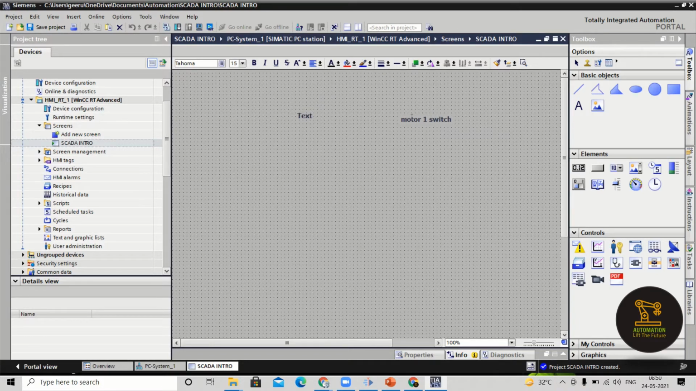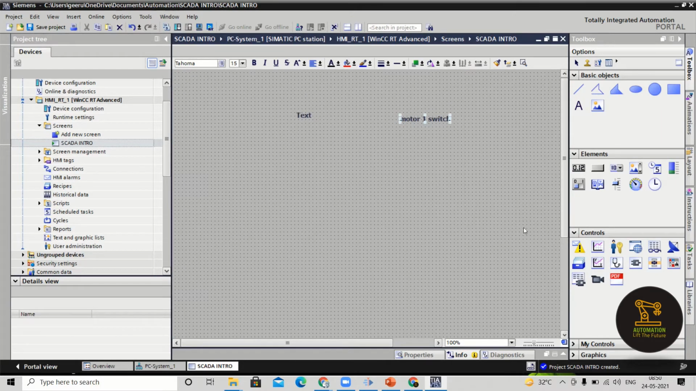Right? And the next one, what is the next one? Suppose there is a motor. So right now it was the switch that I am controlling. In the same way, on the above side there is a motor. So I can also label it with the name motor by using the text, right? Now we'll see all the things in the sequence, right?